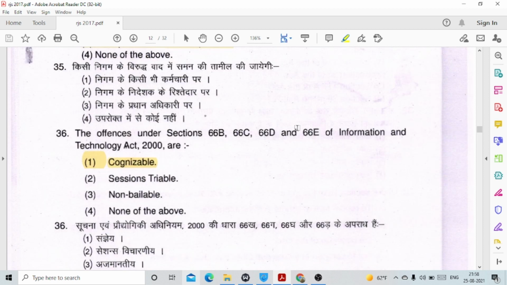Question number 36. The offences under section 66B, 66C, 66D and 66E of the Information Technology Act 2000 are, so this is actually option number 1, cognizable. 66B deals with receiving dishonestly any stolen computer source or any communication device. 66C deals with punishment for identity theft, 66E deals with violation of privacy, and 66D deals with punishment for personation.